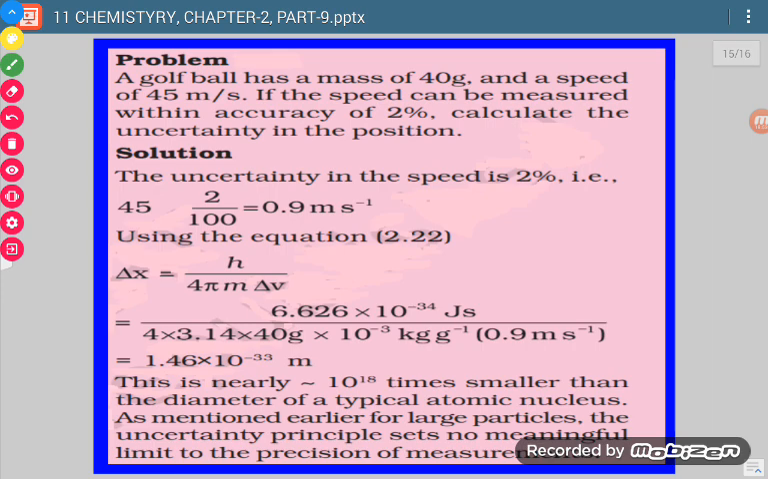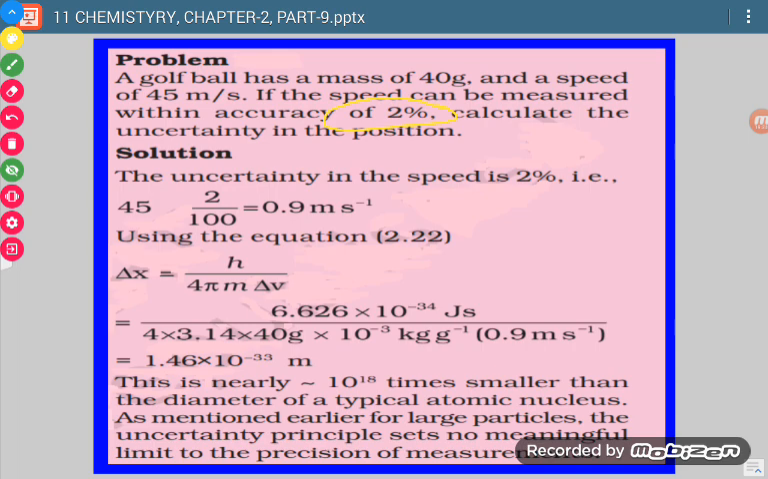Now how do we apply this uncertainty principle for numericals? Let us take this numerical. A golf ball has a mass of 40 gram and a speed of 45 meter per second. If the speed can be measured within an accuracy of 2%, calculate the uncertainty in the position. We are given the speed value 45 meter per second, and we have to calculate the uncertainty in position.